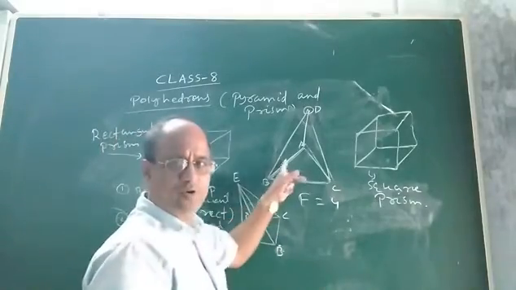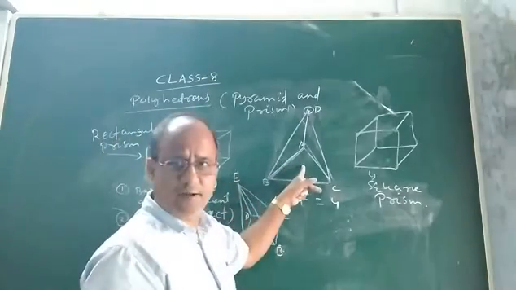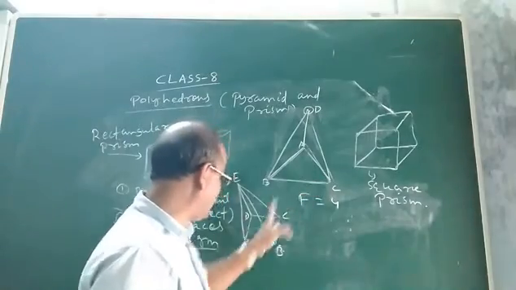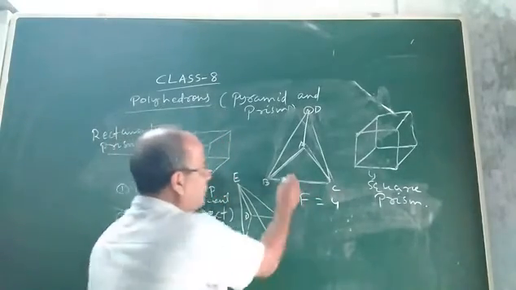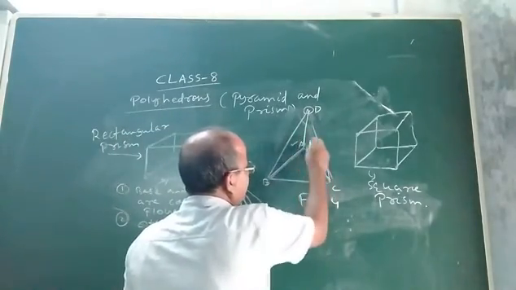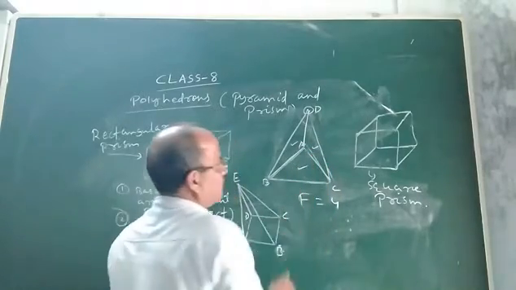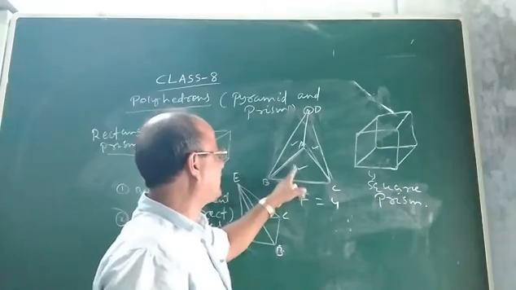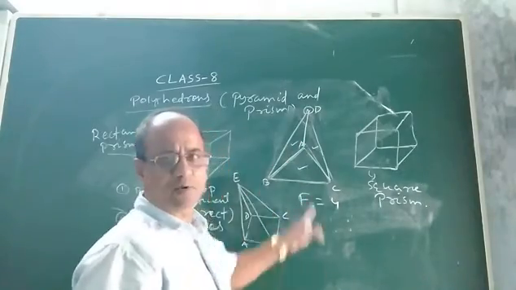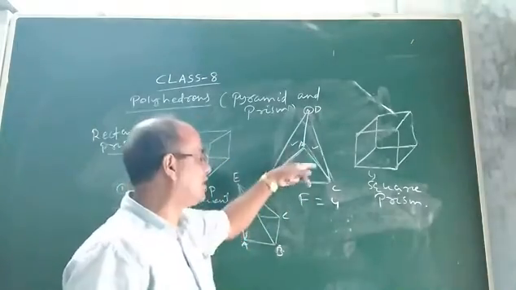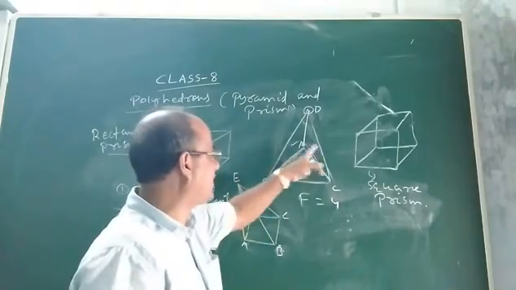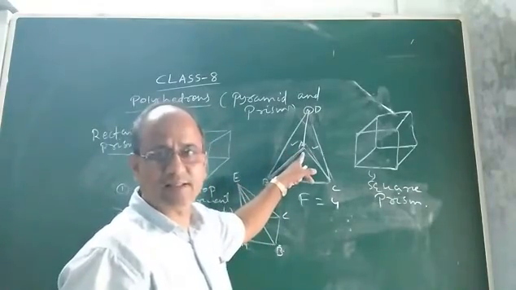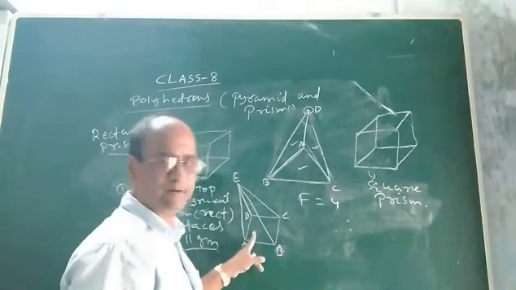So what difference do you find? Here we find only the difference in base. Here the base is a triangle. Here the base is a square. And what about the other faces? There are four faces other than the base. So what about the lateral faces? They are only triangles. Look here.